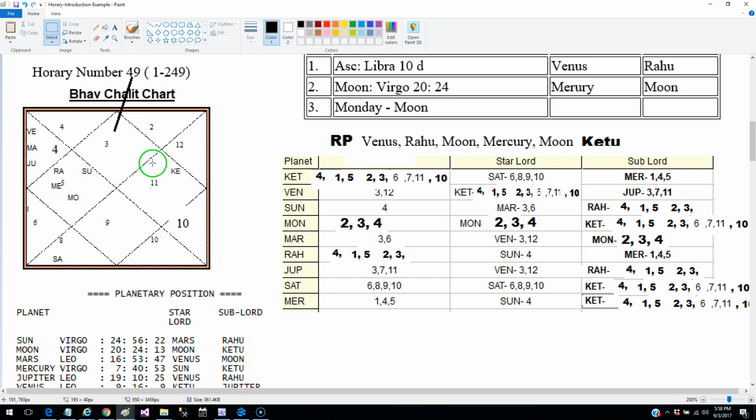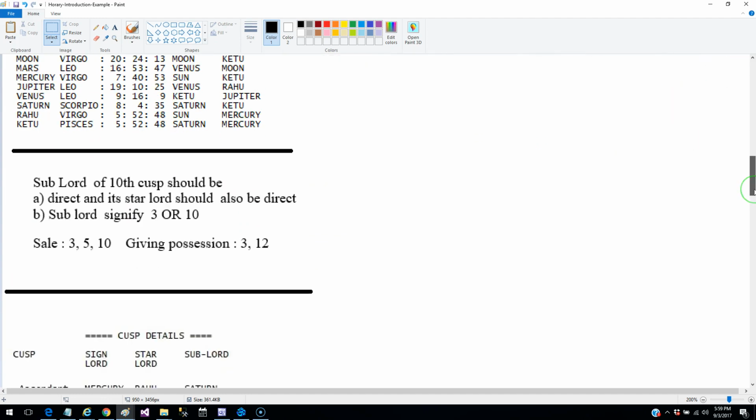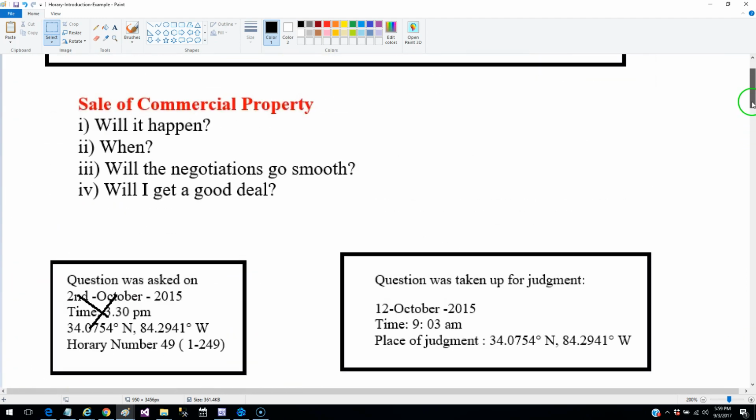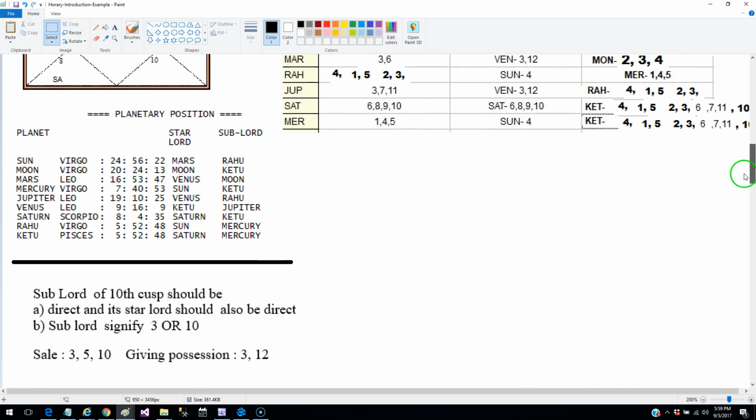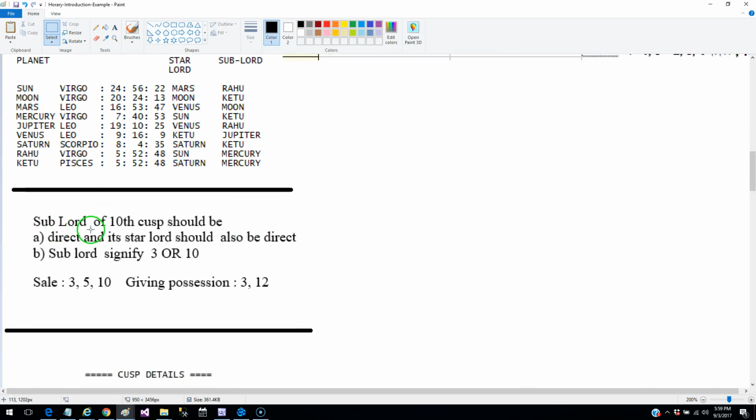And so now we have the query chart, we have the ruling planets, and we have the table of significators with star lord and sublord. Now the rule in Krishnamurti Padhdhati, our question was sale of commercial property. The rule is that the sublord of the 10th cusp should be direct, and the star lord should also be direct, and the sublord should signify 3 or 10. So the sale is indicated by 3, 5 and 10.